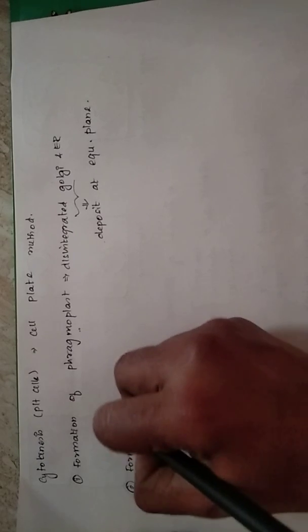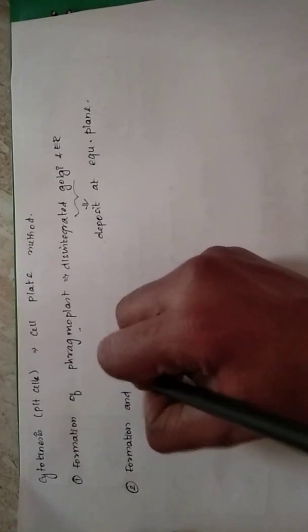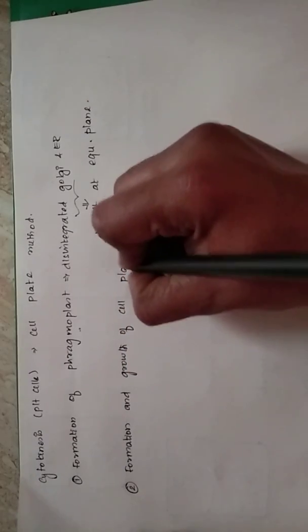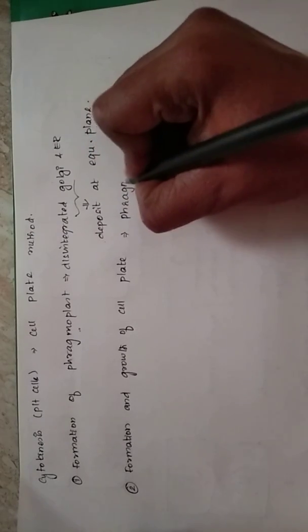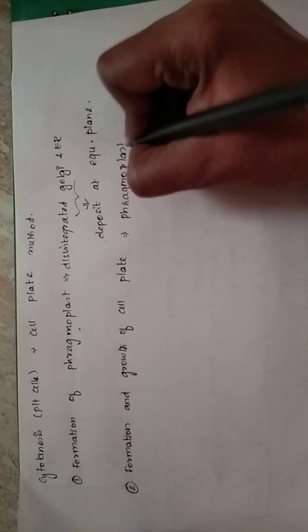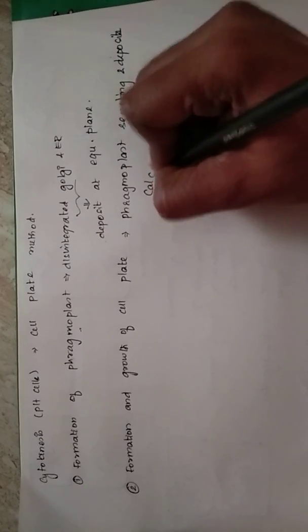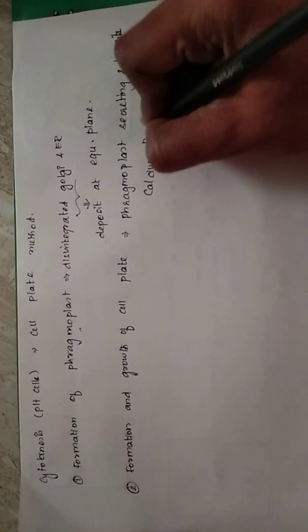After that, phragmoplast, next is formation and growth of cell plate. So இந்த phragmoplast settle ஆயிருக்கு இல்லையா, இந்த phragmoplast they will start secreting and depositing calcium pectate.